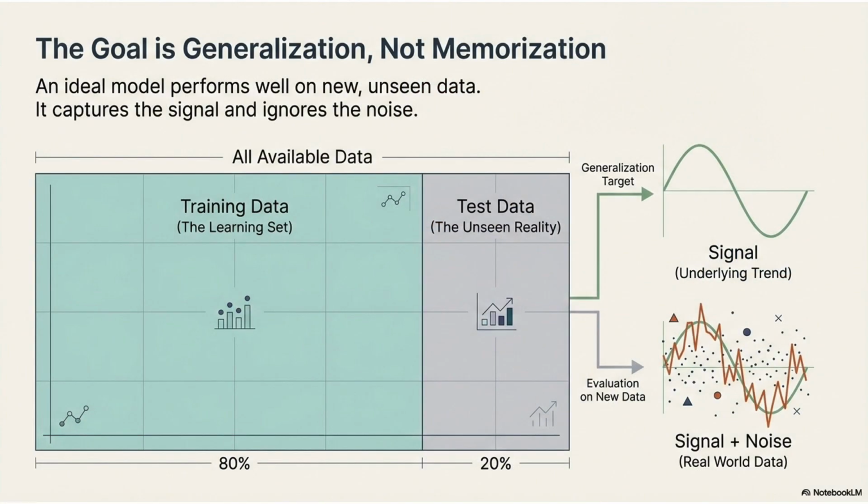The true goal of machine learning is generalization. A good model doesn't just perform well on familiar data, it performs well on new data. During training, the model tries to capture the signal or pattern, the real underlying trend, by ignoring noise. Testing data simulates the real world.